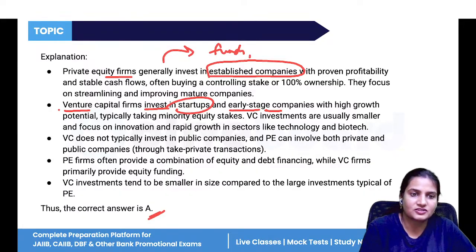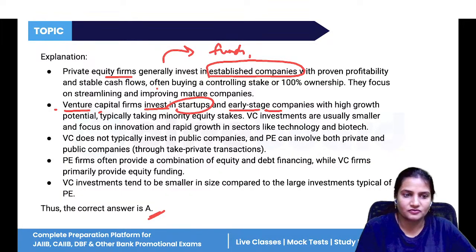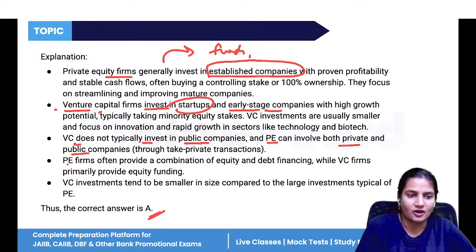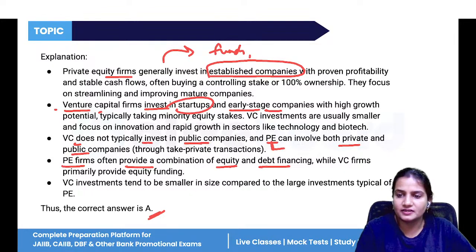So in that case, venture capital will provide you funds. VC does not typically invest in public companies, and PE can involve private and public companies. Okay, now PE firms often provide a combination of equity and debt financing, but mainly private equity involves private companies. They provide funds to private companies only.